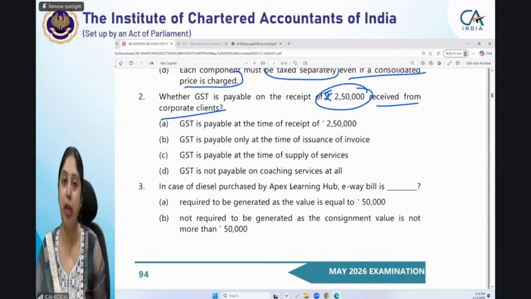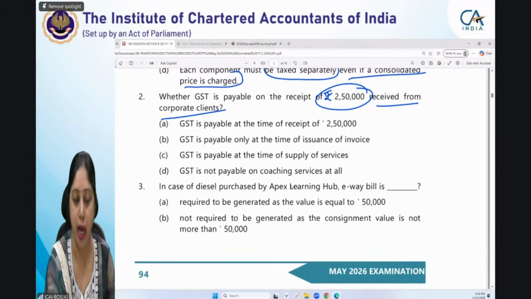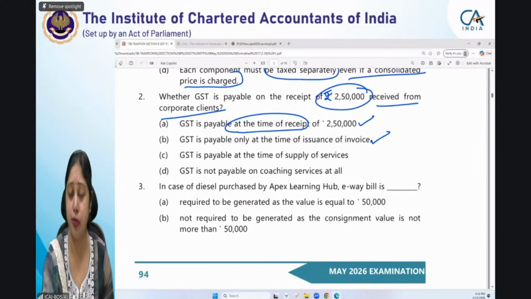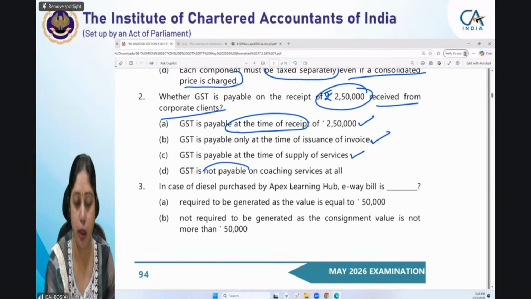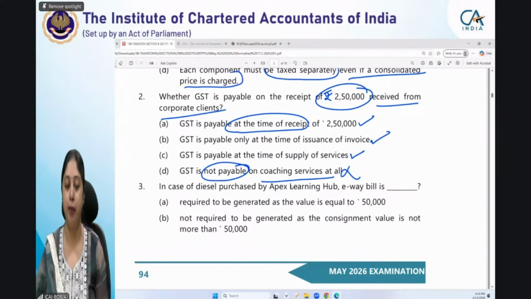If you remember, I had mentioned at a place advance on services. So this was that case. But we'll once again go through the facts. Let us see the options. GST is payable at the time of receipt. जब आपको वो पैसे मिले थे तभी पे हो जाएगा. Or when you issue the invoice for those services, or at the time of supply of services. When you actually supply those services to the corporate clients, then GST will be payable. And the last option is GST is not payable at all on the coaching services. Coaching services पे GST pay होगा ही नहीं.